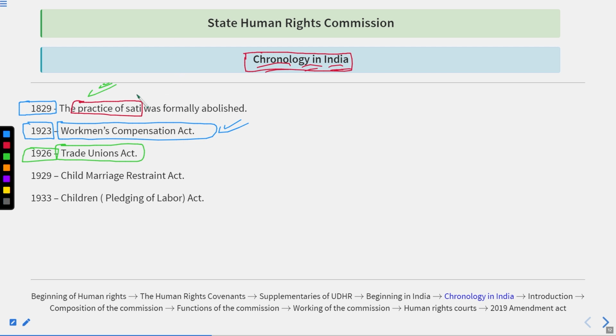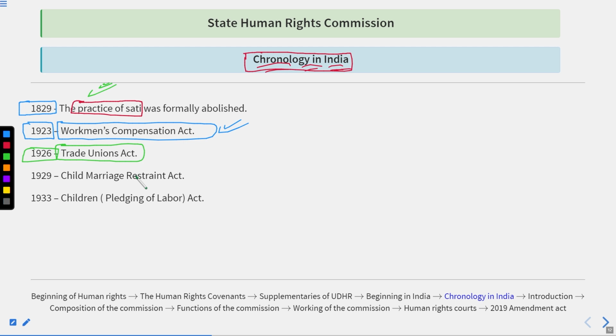So if we talk about trade unions and their relevance to the fundamental rights under Article 19, we know Article 19 gives six freedoms. Originally there were seven freedoms: freedom of speech, right to reside, right to movement, right to form associations, right to assembly, right to profession, and right to property.